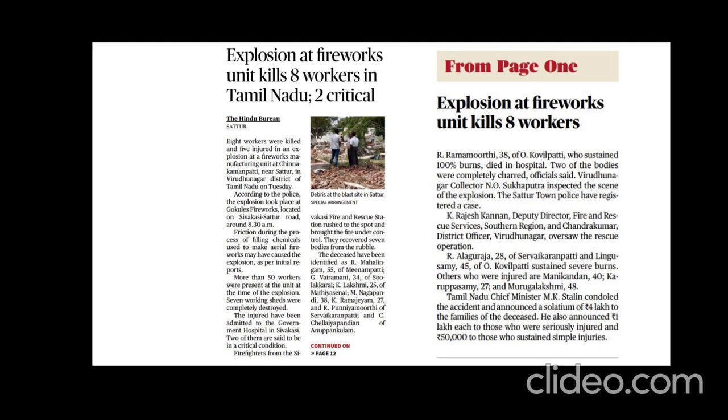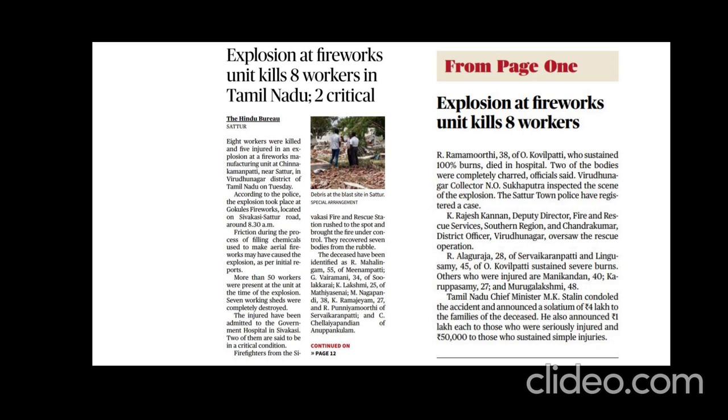Before we even got independence, we came up with this PESO. It was formed in 1890. Actually, earlier it was called the Department of Explosives, and later on, after independence, we changed the name to PESO.